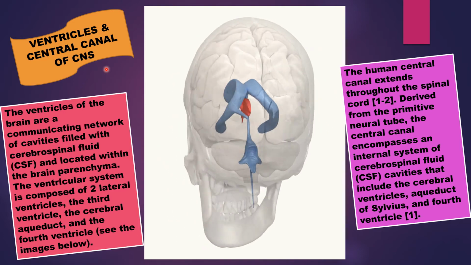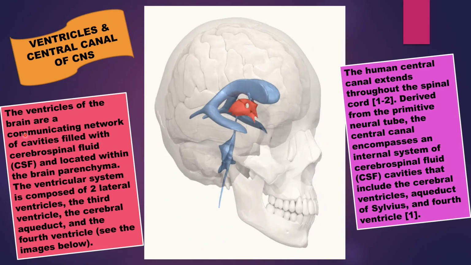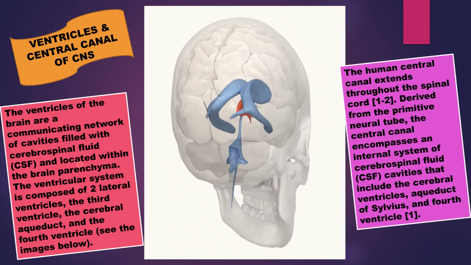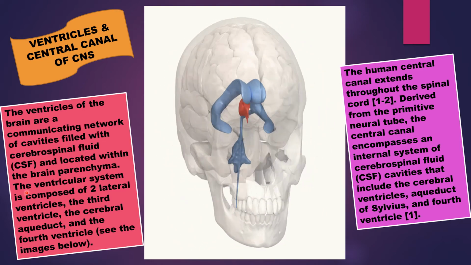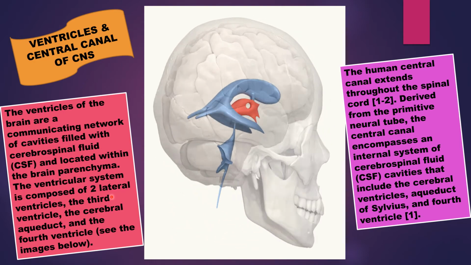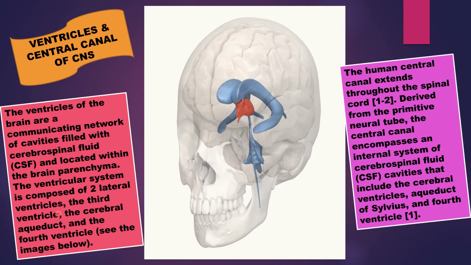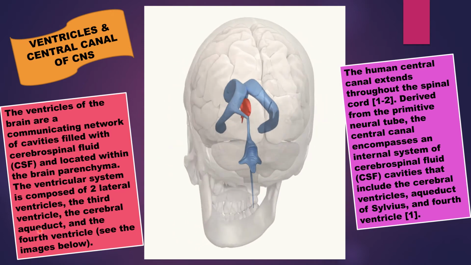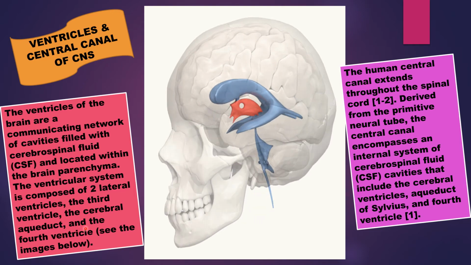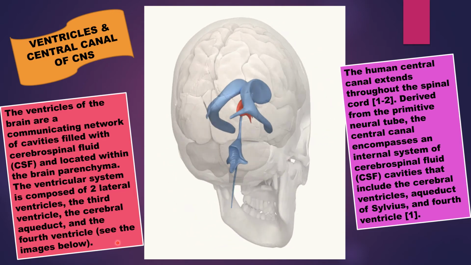So, the ventricles of the brain are a communicating network of cavities filled with cerebrospinal fluid and located within the brain parenchyma. The ventricular system is composed of 2 lateral ventricles, the third ventricle, the cerebral aqueduct, and the fourth ventricle.